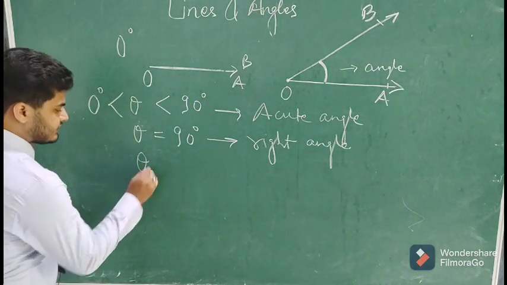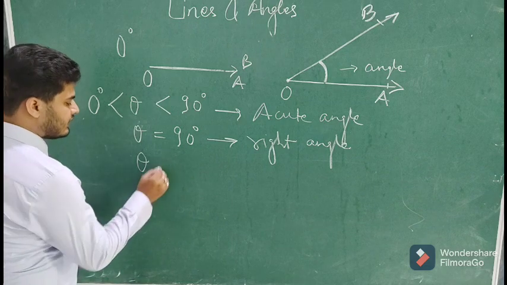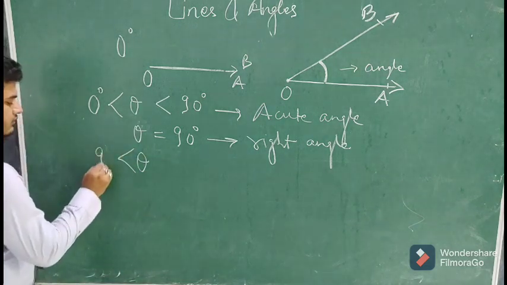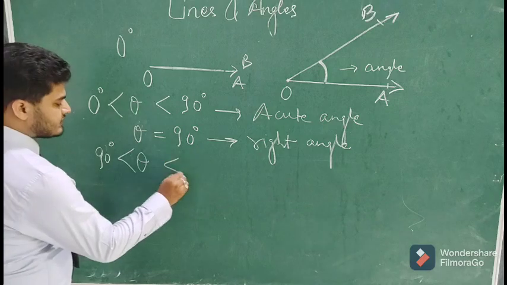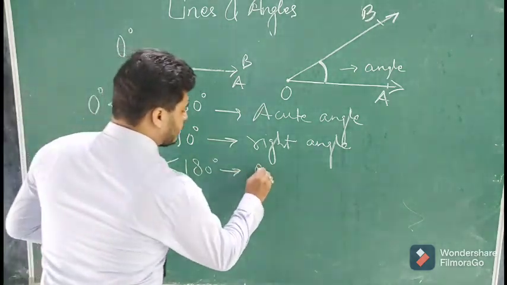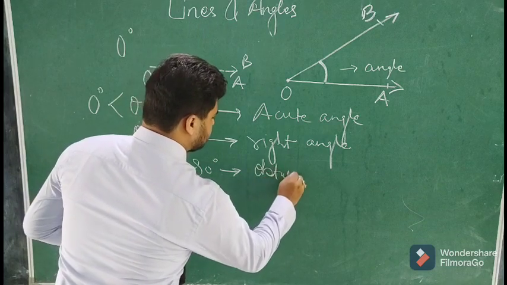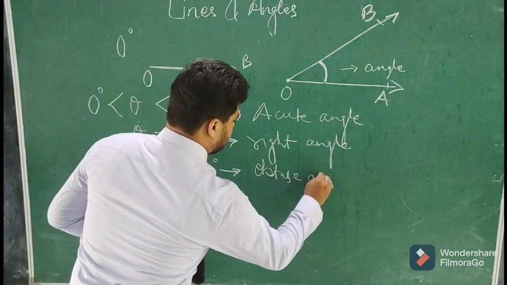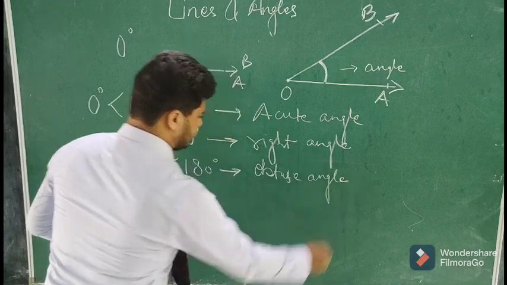When theta is greater than 90 degree but lesser than 180 degree, it is called an obtuse angle.